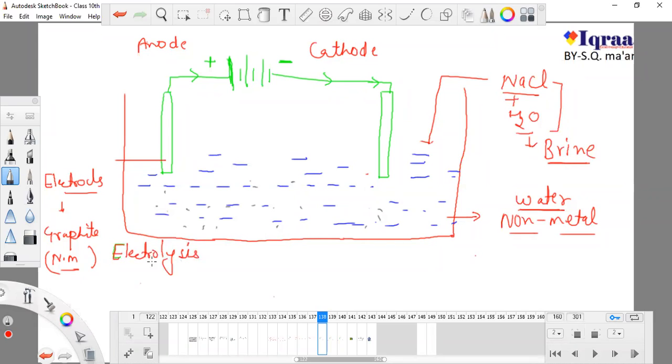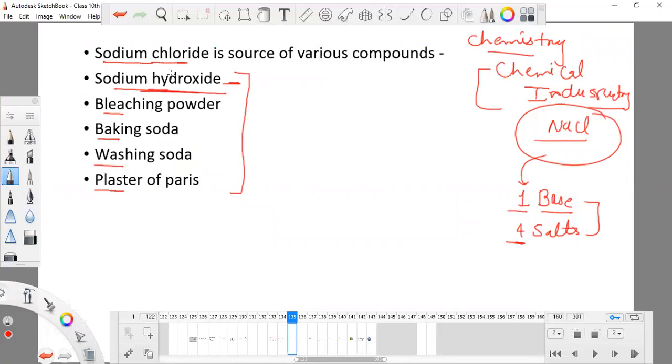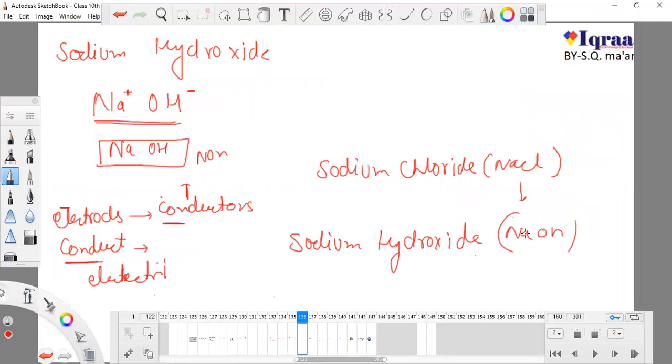What is electrolysis? Electro means electricity, lysis means to break down. So here we are breaking down something in the presence of electricity. Definitely we are using a cell, and that's why we are conducting electricity, and at the same time we are breaking something. And what is our process? What we are doing? We want to obtain NaOH. This was our target. Our target was to obtain sodium hydroxide, NaOH, from this NaCl.